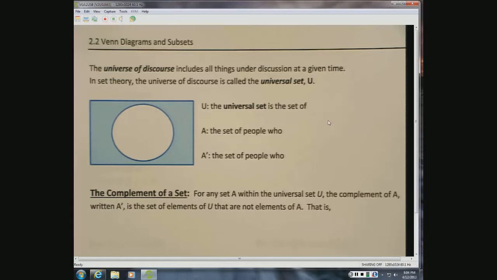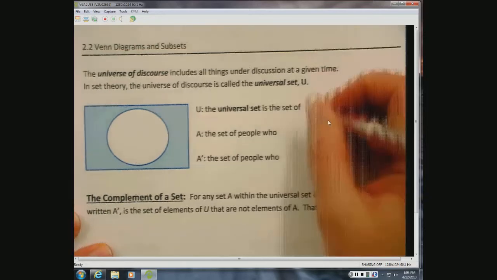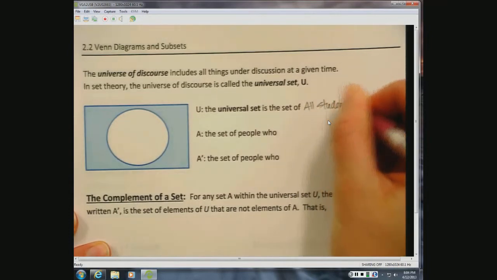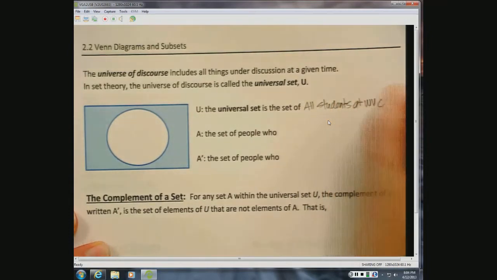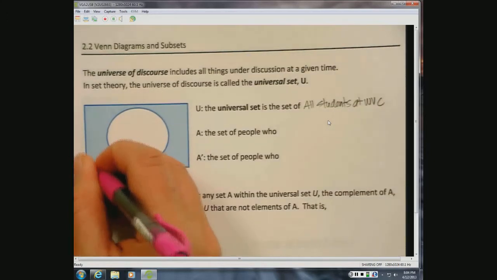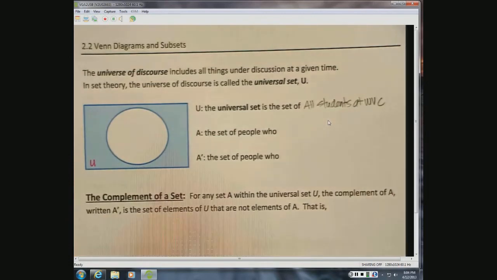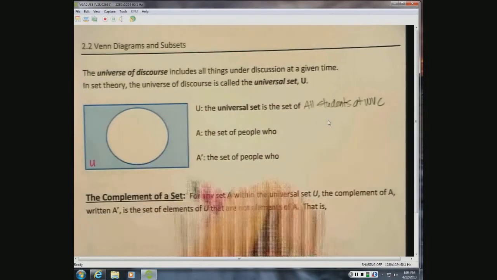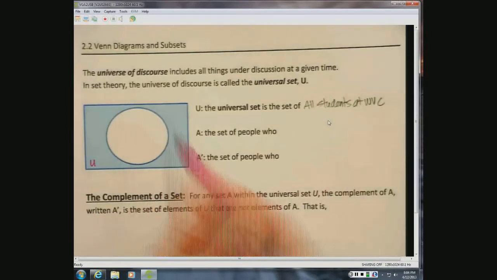So let's say we're talking about students at WVC. The universal set in this case would be the set of all students at WVC. And so we would label our set U, and U would represent anybody and everybody within this box. So we're going to take all the students at WVC and we're going to throw them in this box. Now they're either going to be inside the circle or outside the circle.